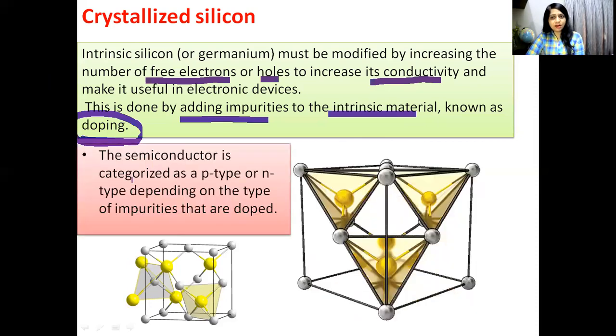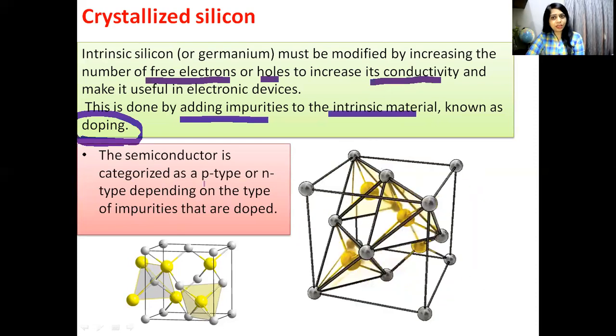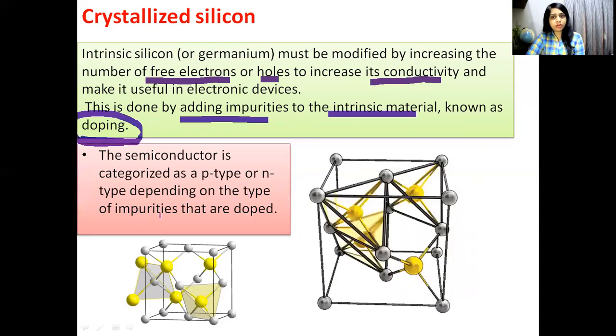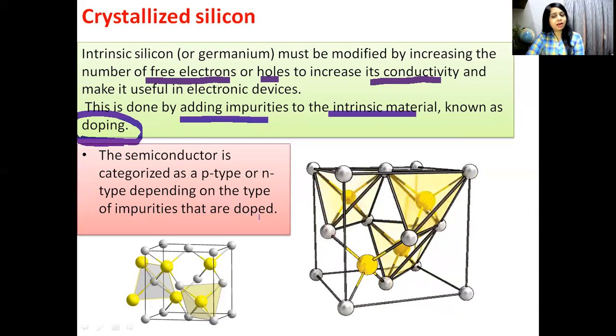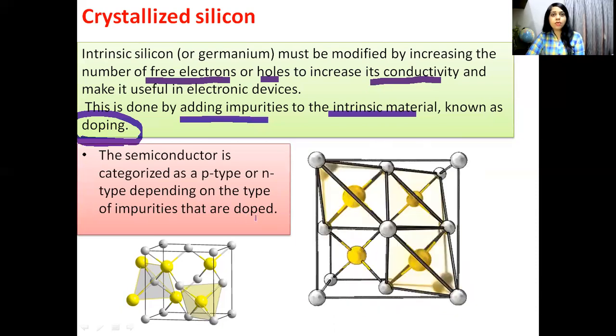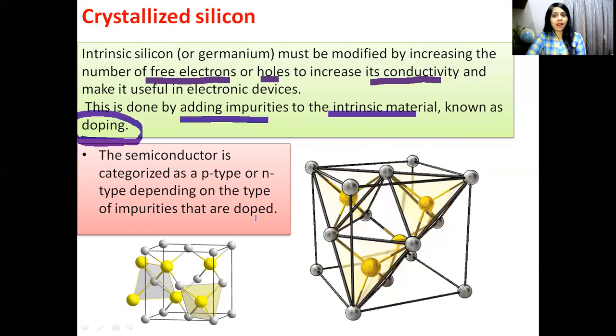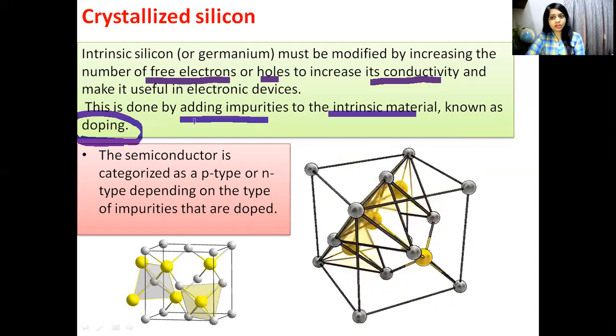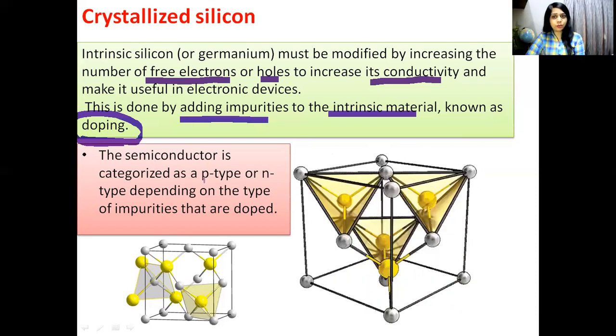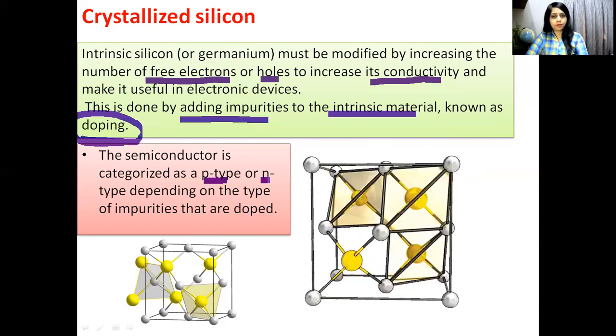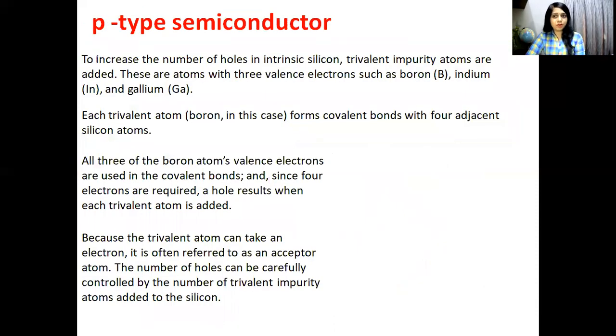The semiconductor is categorized as p-type or n-type depending on the type of impurities that are doped. That means based on what we are adding into the silicon, we can categorize the semiconductor into p-type and n-type. Now what is a p-type semiconductor?